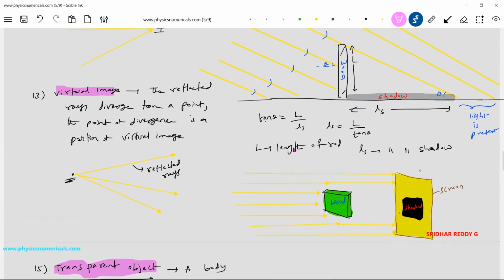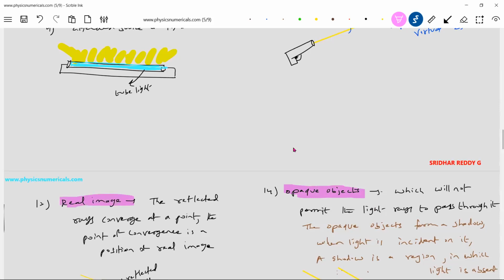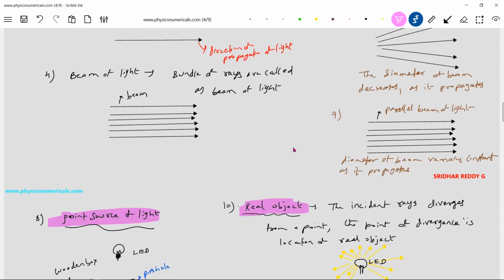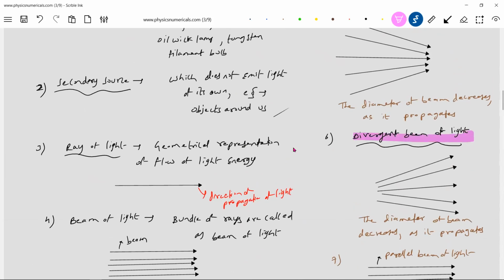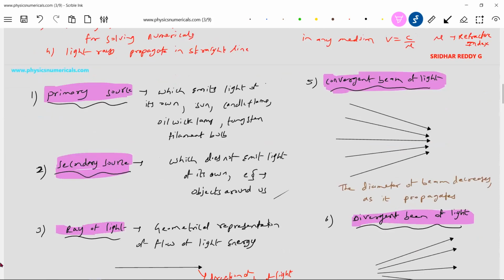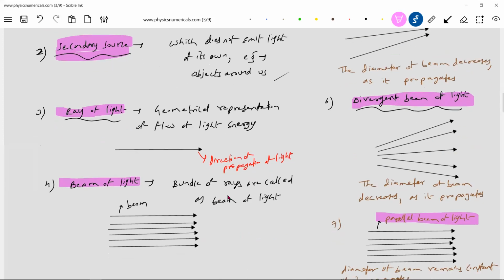Let me highlight these terms. I'll be using them very often, so you should not get troubled with them.